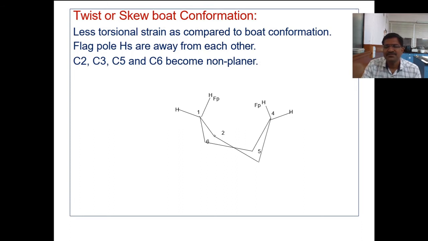That means the twist boat is generated from the boat in order to relieve the flagpole interaction. Carbon 1 and carbon 4 are stretched outward, the distance between the flagpole hydrogens increases, and the twist boat conformation is formed.